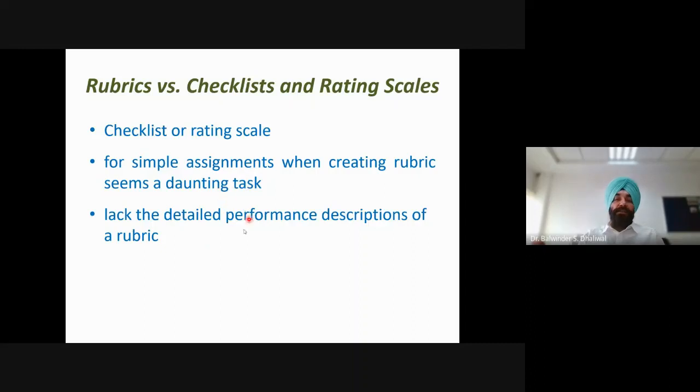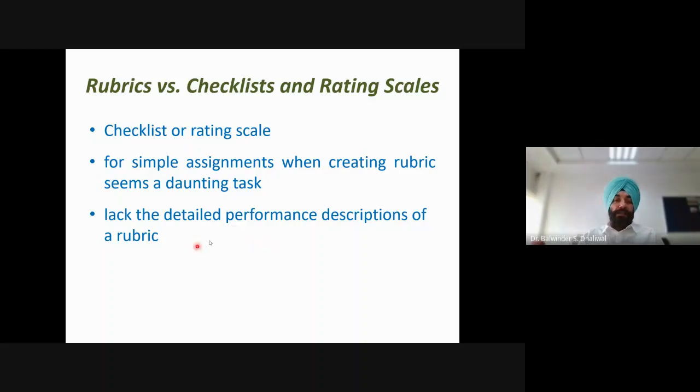Sometimes the piece of work which we want to evaluate is not that critical, so we may not be interested in designing or using a rubric due to paucity of time or such things. Then we can use such other tools, checklists and rating scales.